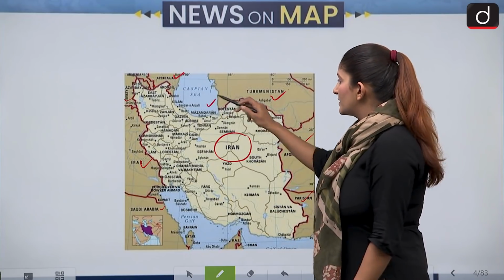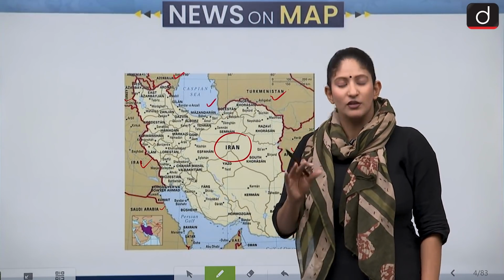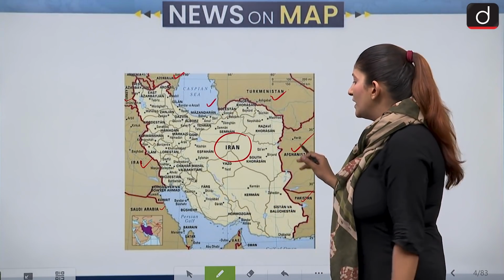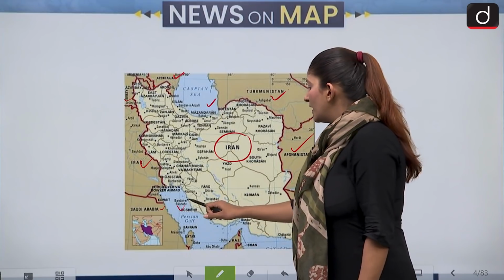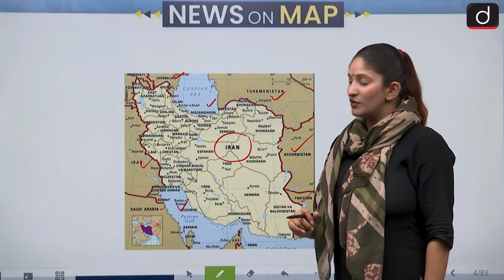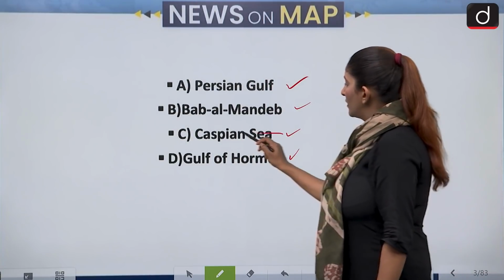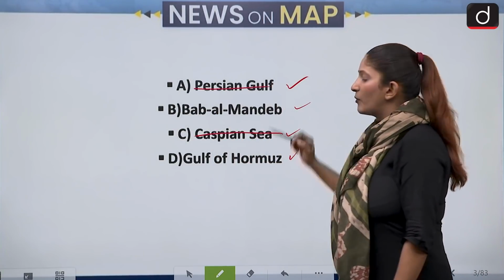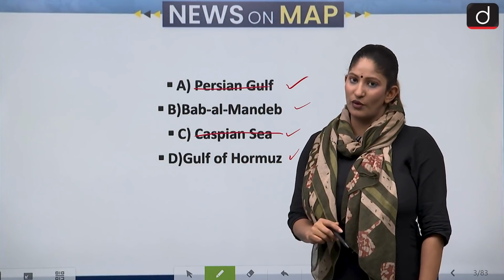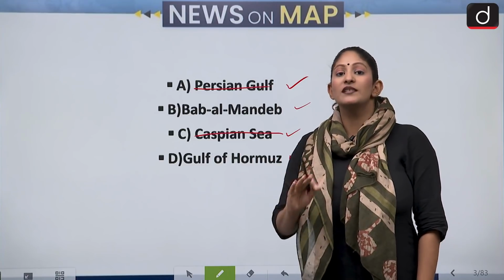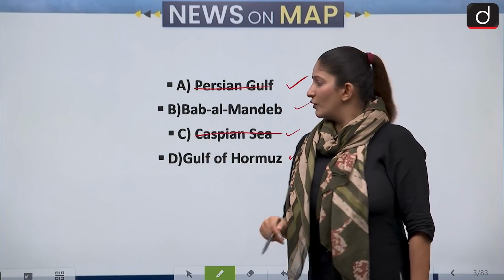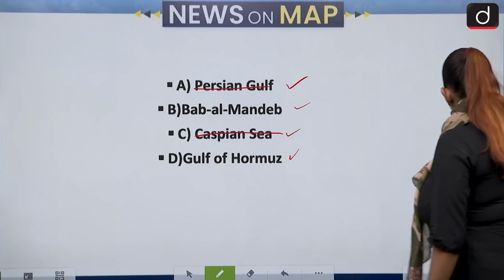Caspian Sea is in the, you can see, northern region of Iran. Then we have Persian Gulf in the southwestern region of Iran. So Caspian Sea and Persian Gulf, they have a border with Iran. That is why we are cutting those off. Why? Because we have to select which is not related to Iran. Okay, Bab el Mandeb and Gulf of Hormuz.